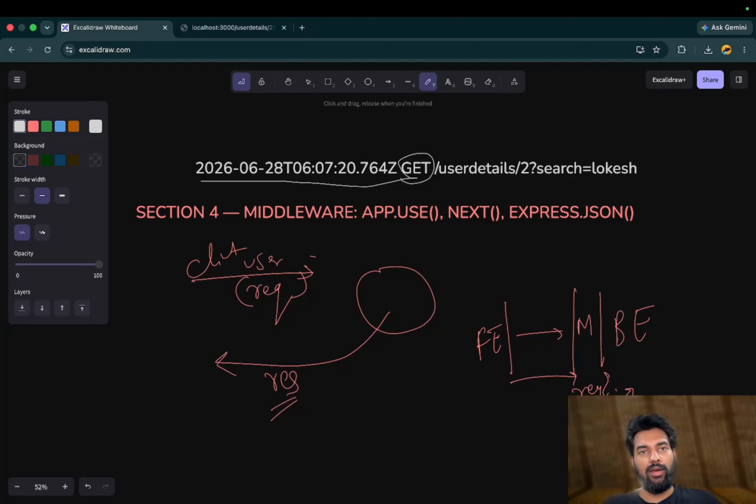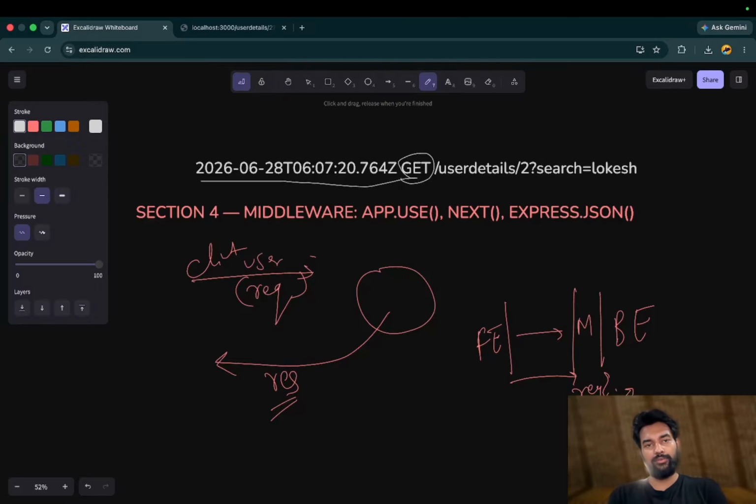Middleware are functions with the signature request, response, next, that execute during the request-response cycle, and they can read or modify the request and response or perform side effects like logging or authenticating users, like checking whether authentication is there or not.